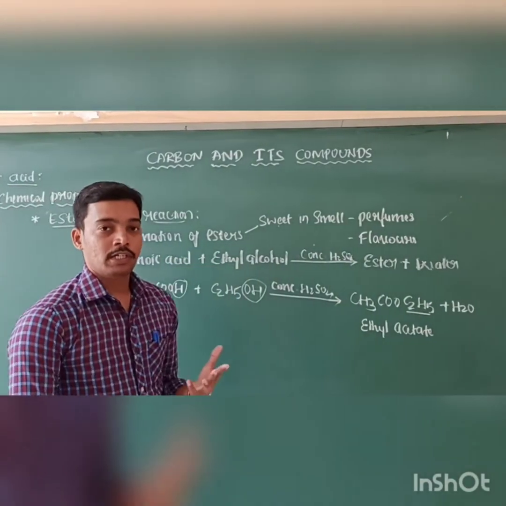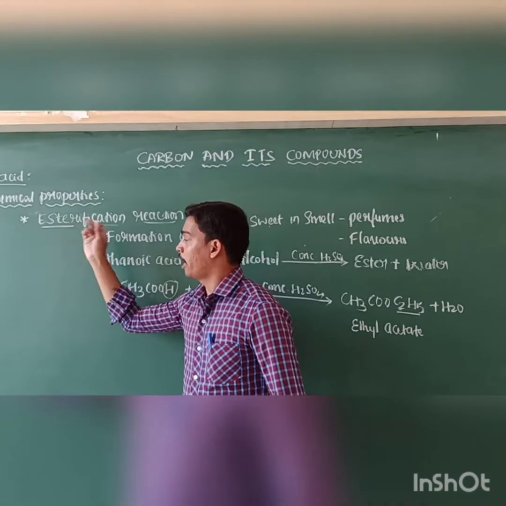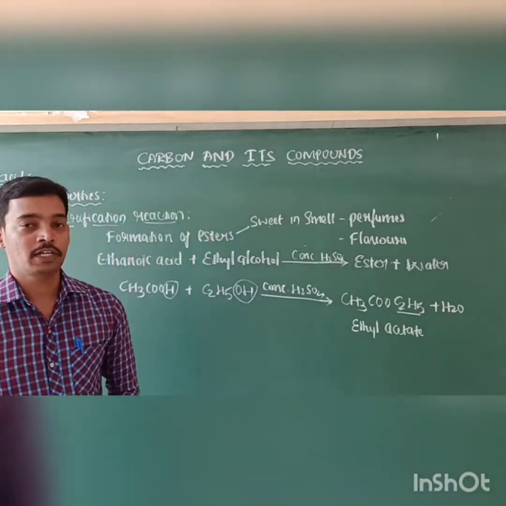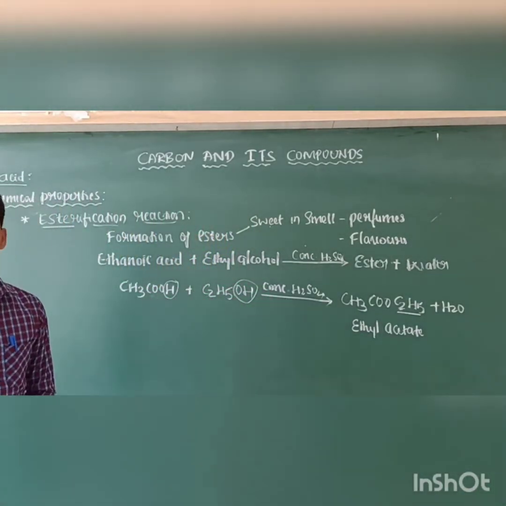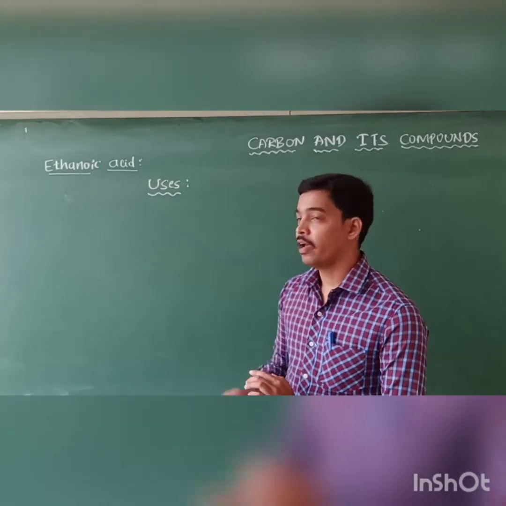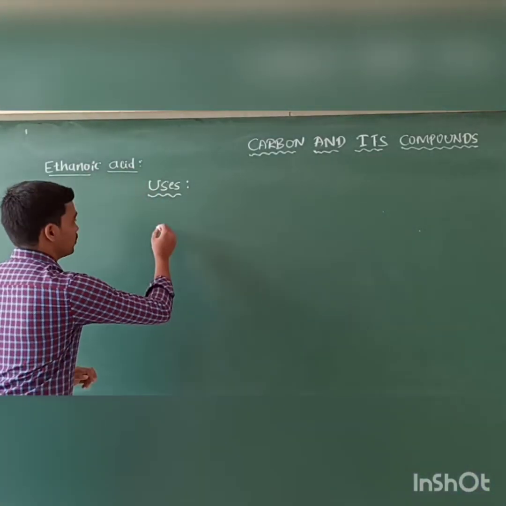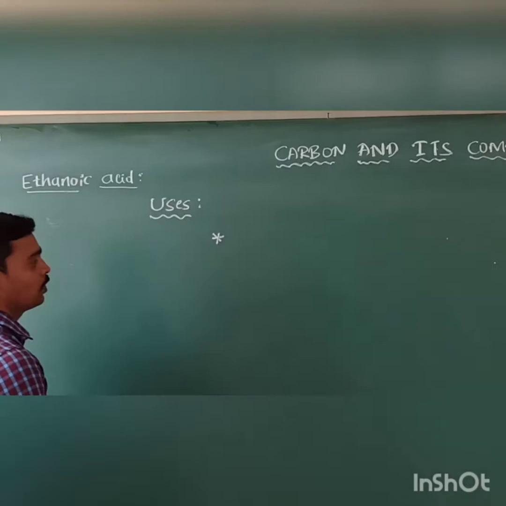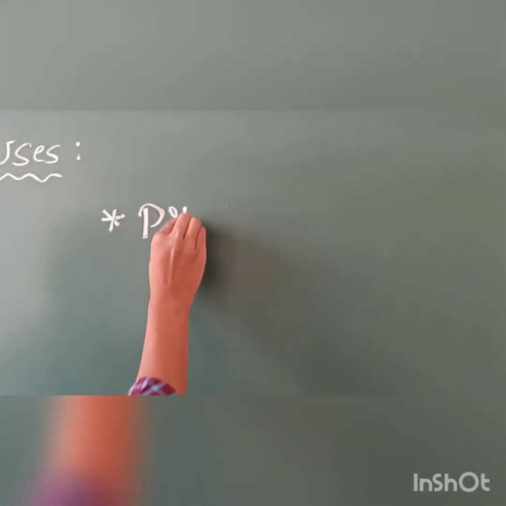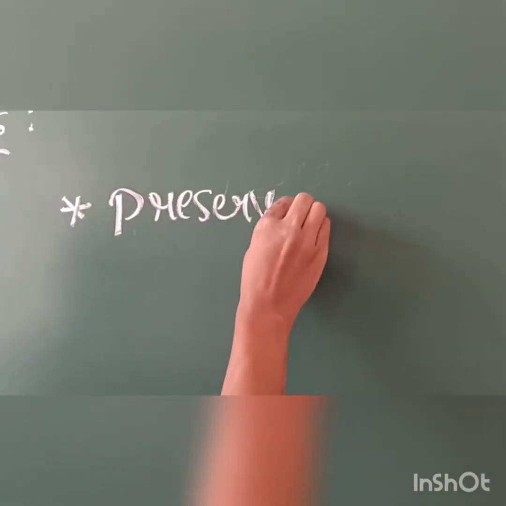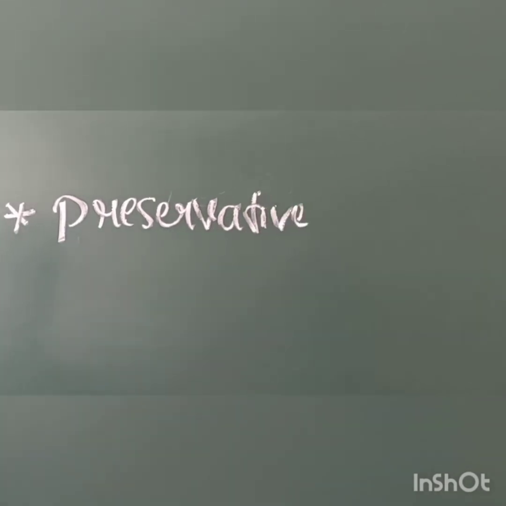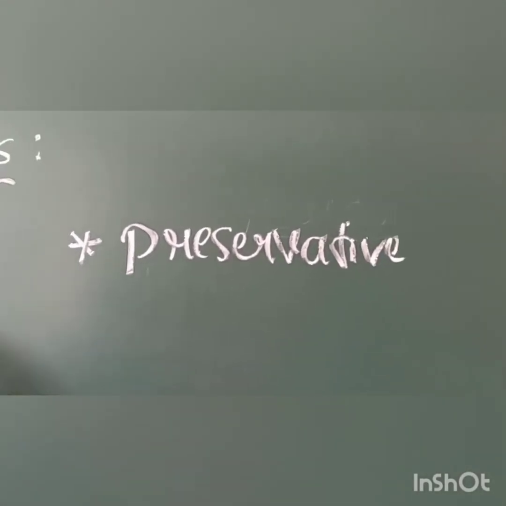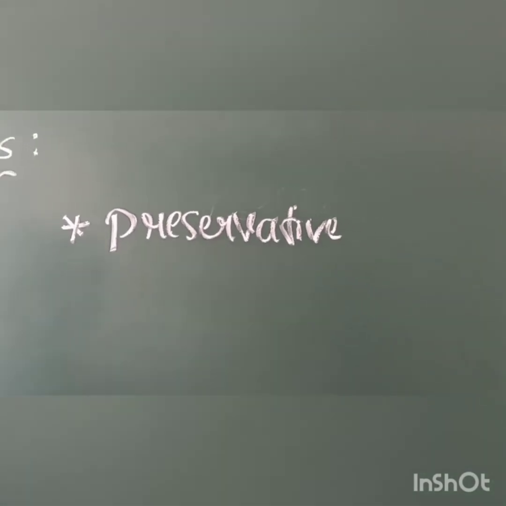And then, what are the uses of ethanoic acid? The next concept is, what are the uses of ethanoic acid? Ethanoic acid is used as a preservative. That is, vinegar is used as a preservative to increase the shelf life of food.